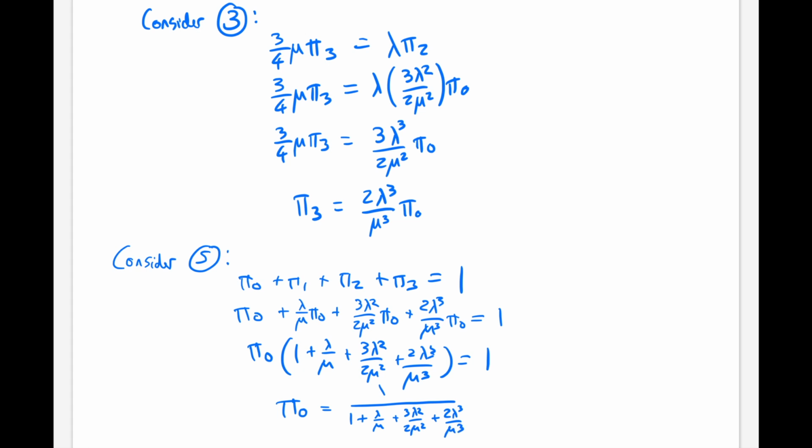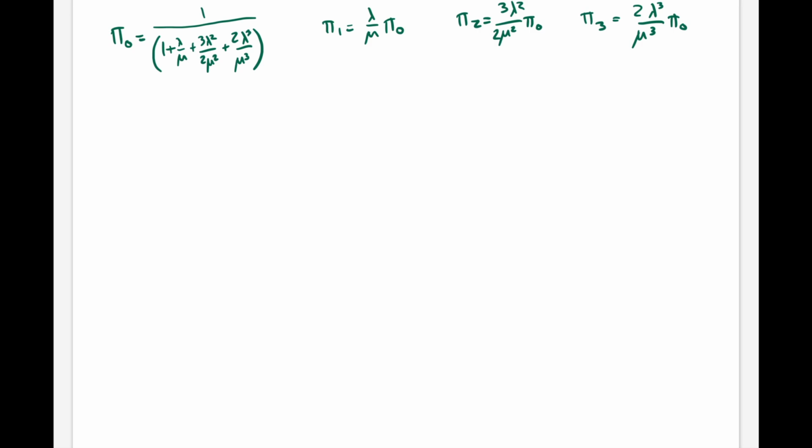Now, as we have all the other probabilities in terms of pi 0, we can make those multiplications and find the state probabilities as asked for. The final part of the question is asking, what is the expected number of pieces of chicken in the fryer when lambda is equal to 5 and mu is equal to 9?